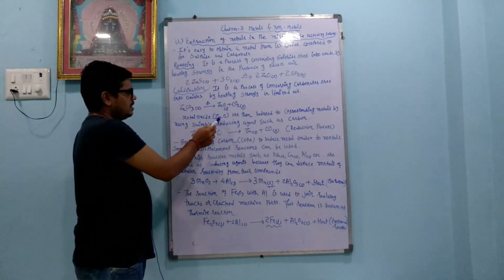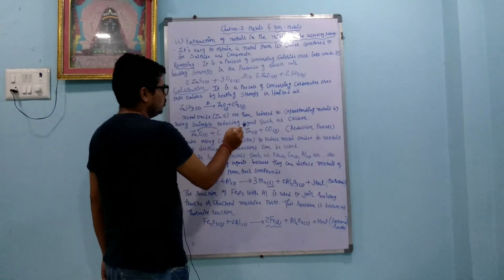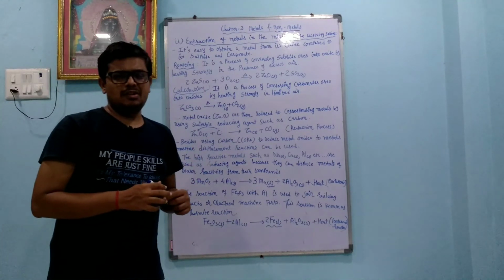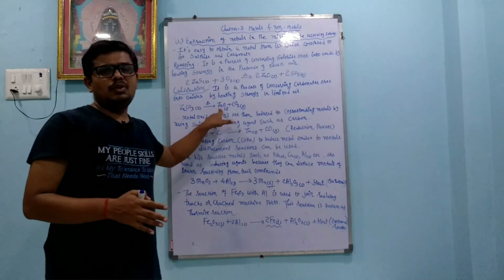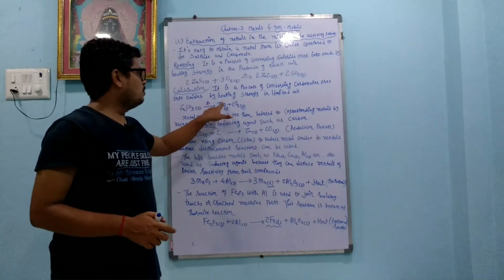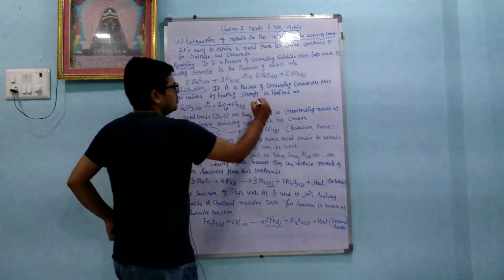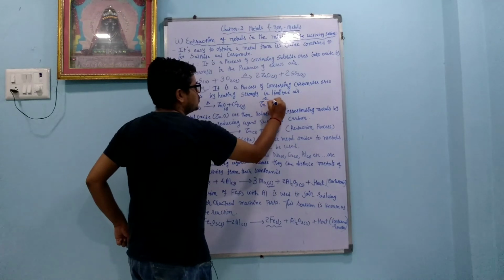Metal oxides like zinc oxide are then reduced to the corresponding metals by using a suitable reducing agent such as carbon. So carbon is used as a reducing agent. Now first thing is that we get zinc oxide. Now our goal is to get only pure zinc. Whenever we have the goal to get pure zinc, we have to understand that zinc has plus 2, electrons are less, and oxygen has minus 2, electrons are more.